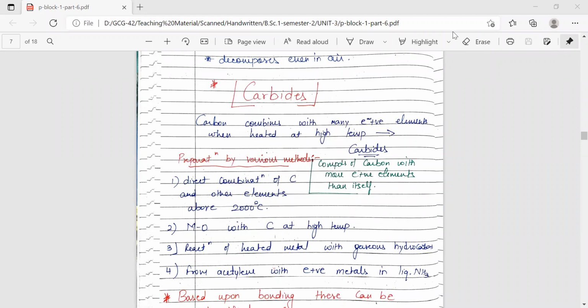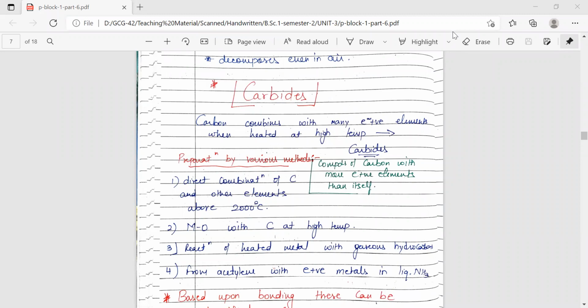So in this video, we are starting with the carbides, which are the special compounds of group 14. This is the last video out of your P block 1, in which we have discussed majorly two groups, that is group 13 and group 14. Group 13 is the boron family and group 14 is the carbon family. So now coming to carbides.